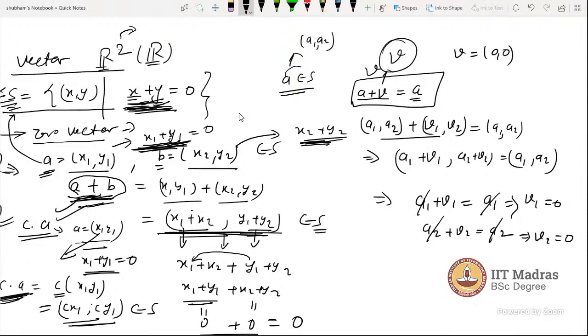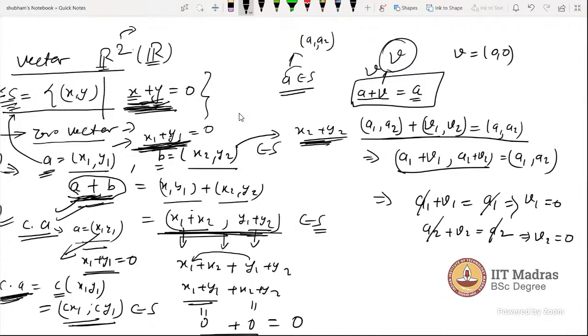The zero vector exists in this subspace. Actually, this is the process to find the zero vector in a subspace or in a vector space. Sir, can you show an example where the zero vector is not there in a subspace? Yeah, I will tell you.